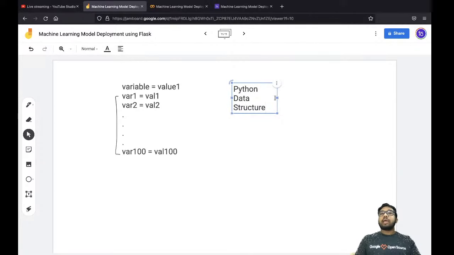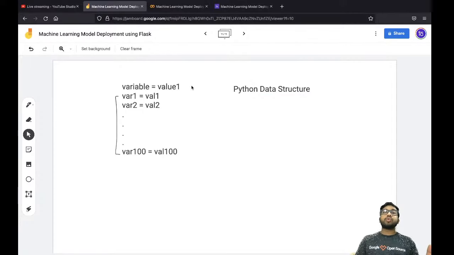The Python data structure concept is this: a variable has a rule. The variable rule says that I can store only one value, right? Python data structure says that, okay, variable, you are going to store only one value, but at the same time you are going to store multiple values.